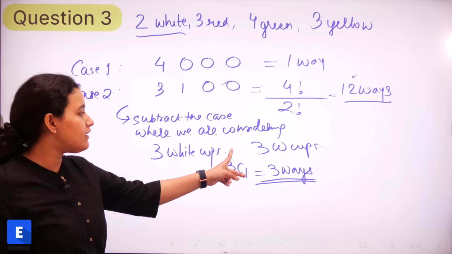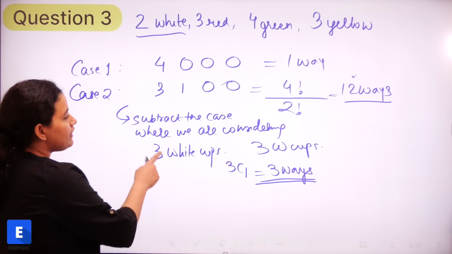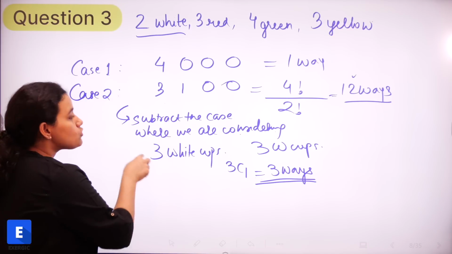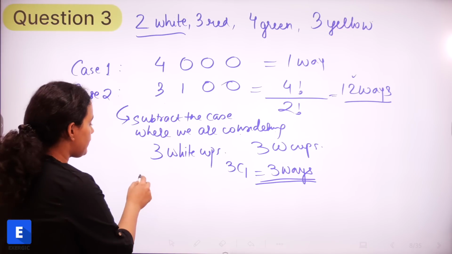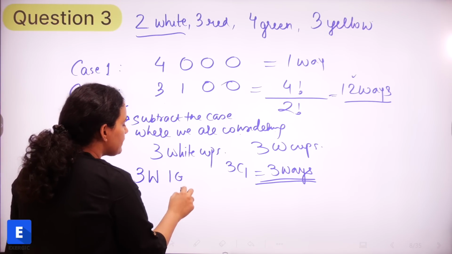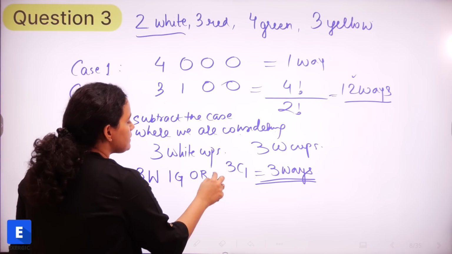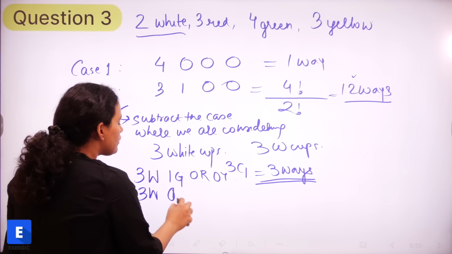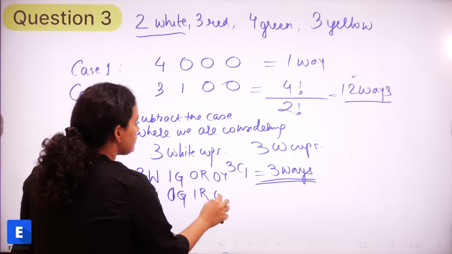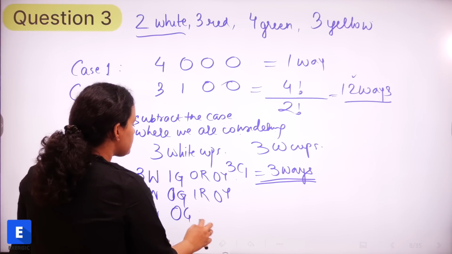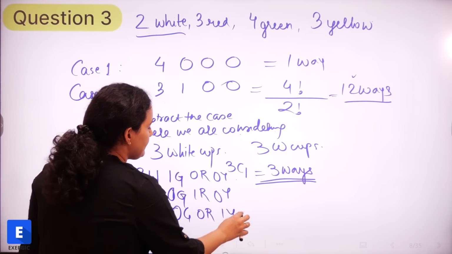Is this part clear? What exactly are we doing here? We are subtracting the case where we have taken 3 white cups. What is that case? We have taken 3 white cups, and let's say we have taken 1 green cup and 0 red and 0 yellow cups, or we have taken 3 white, 0 green, 1 red and 0 yellow, or we have taken 0 green, 0 red and 1 yellow.